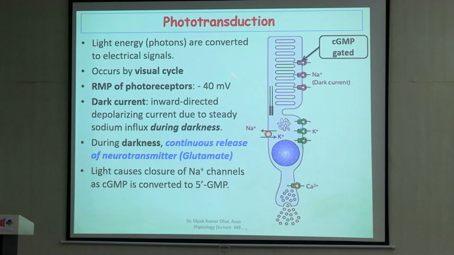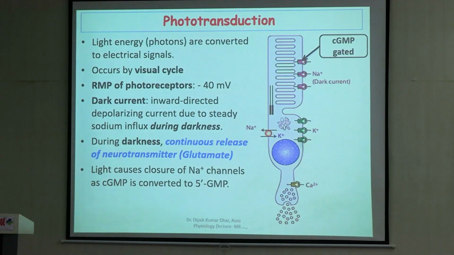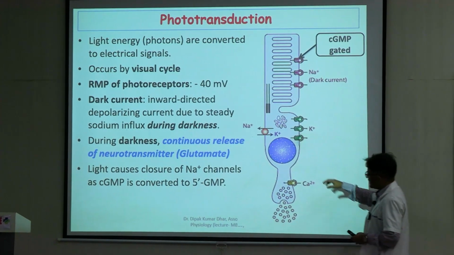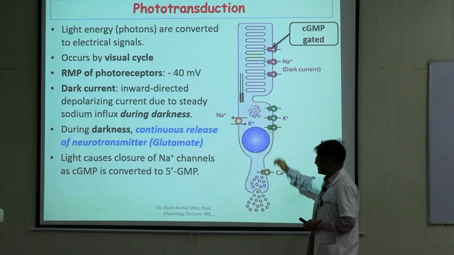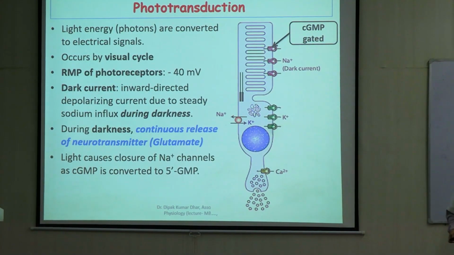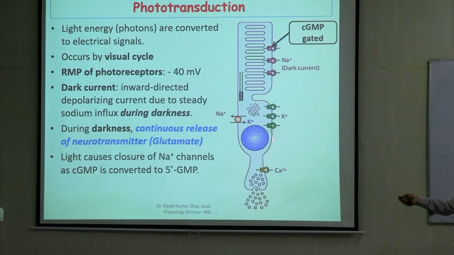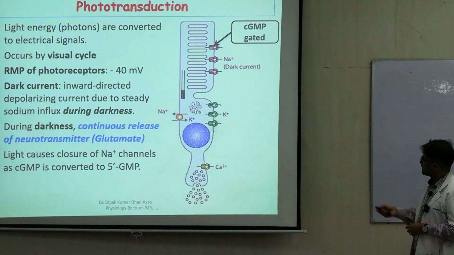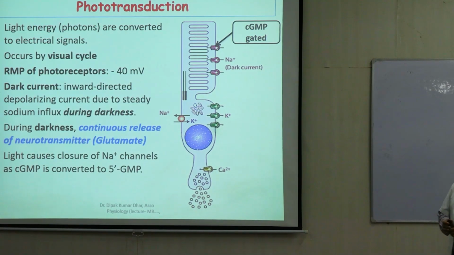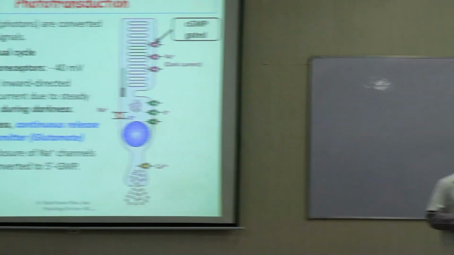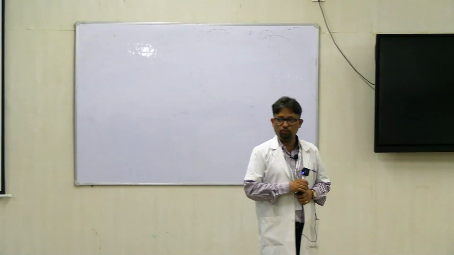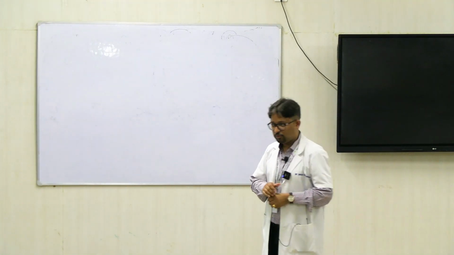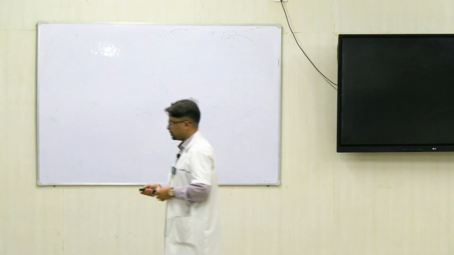And the entire mechanism happens with the visual cycle. I'll get to this visual cycle in a bit, but let us see the RMP of this cell. The resting membrane potential of this cell is minus 40 millivolts. In the outer segment, there are some sodium channels which are gated by cyclic GMP. Cyclic GMP is necessary for keeping the channels in an open state. If cyclic GMP levels reduce, the channels will close.